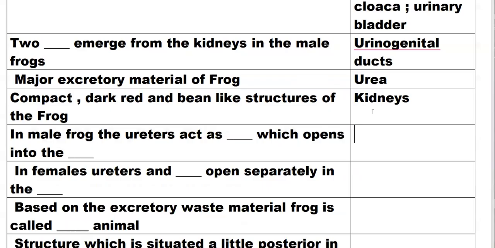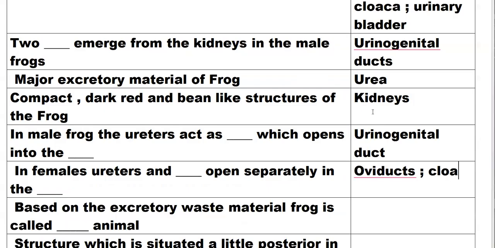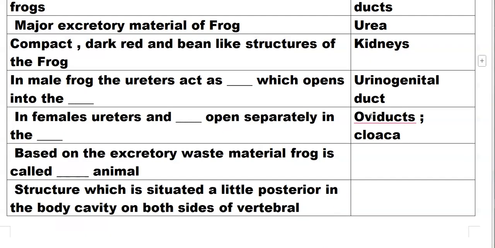In male frog, the ureter acts as urinogenital duct. In female, the ureter and oviduct open separately into the cloaca. Based on excretory waste material, frog is called a ureotelic animal; animals that excrete urea are called ureotelic animals.